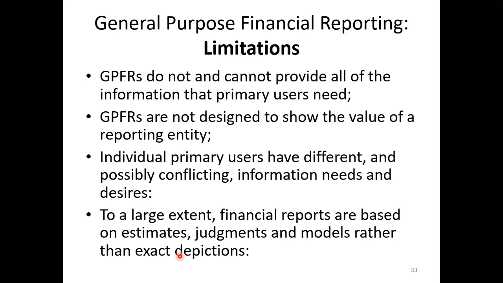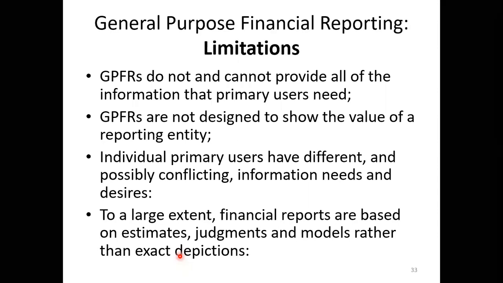Finance companies, especially banks, will advertise their financial statements in the newspaper most of the time. So general purpose financial reporting is normally what we prepare: the statement of income, statement of financial performance, statement of financial position, cash flow statement, changes in equity, and notes.